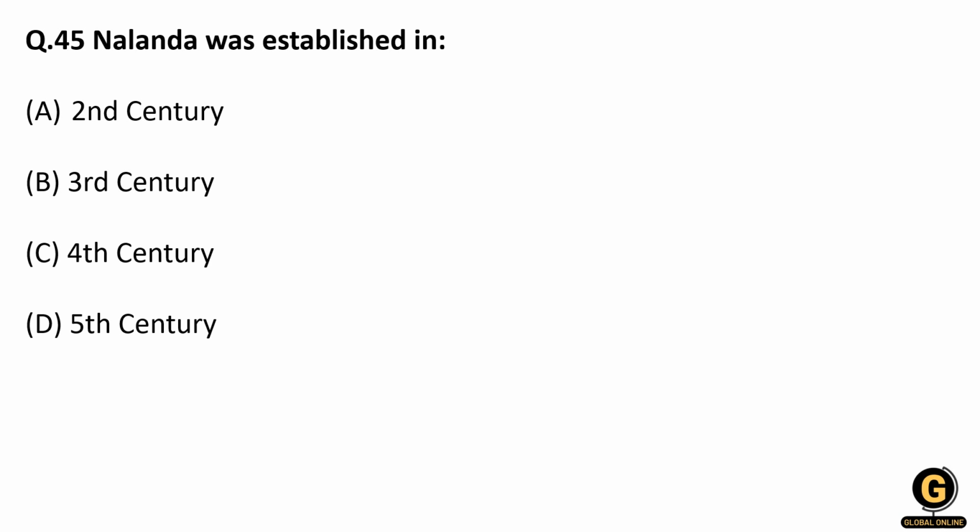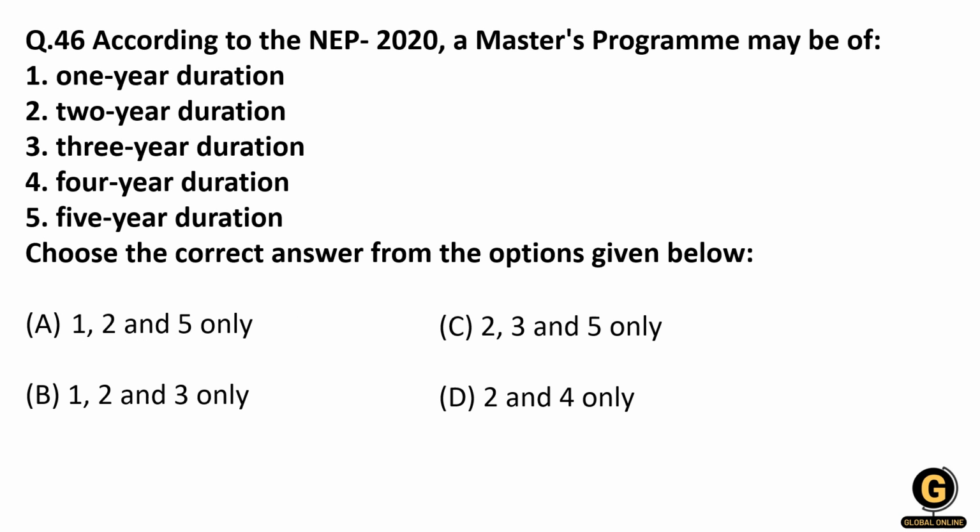Initially, the main teaching at Nalanda was Mahayana Buddhism. Along with that, there were some secular subjects like grammar and other subjects, but the main focus was Mahayana Buddhism. It was established in the 5th century, and Kumar Gupta was the founder of the Nalanda educational institute, right? I hope you understood it correctly.